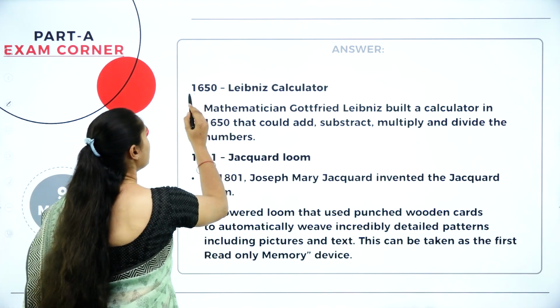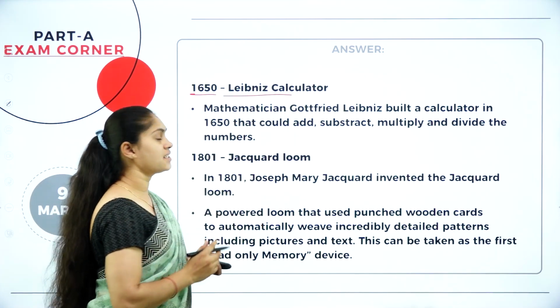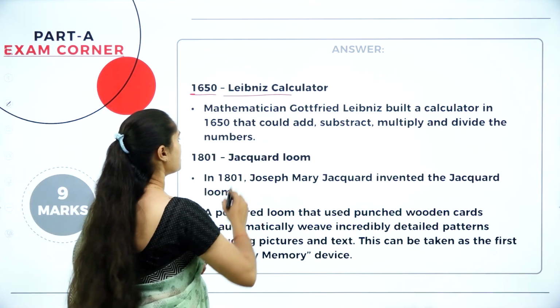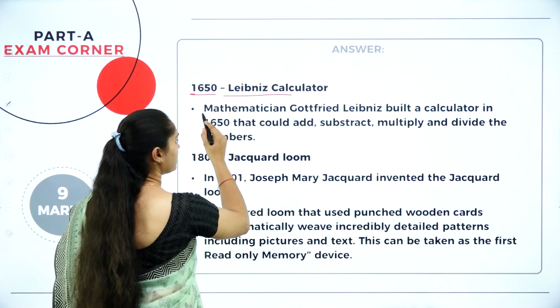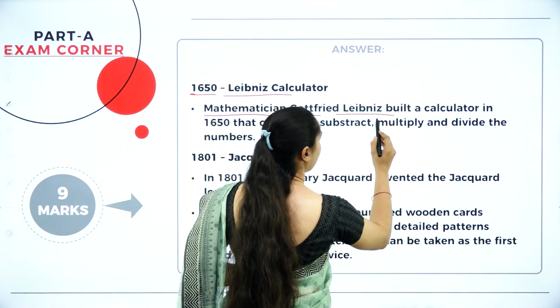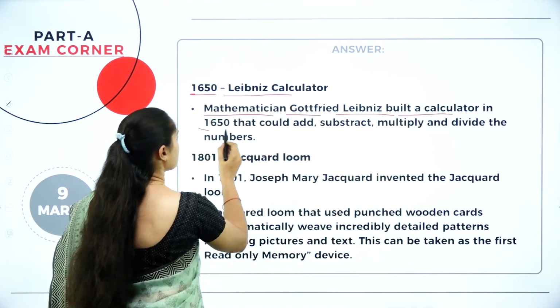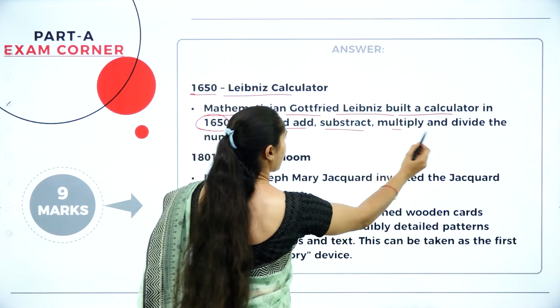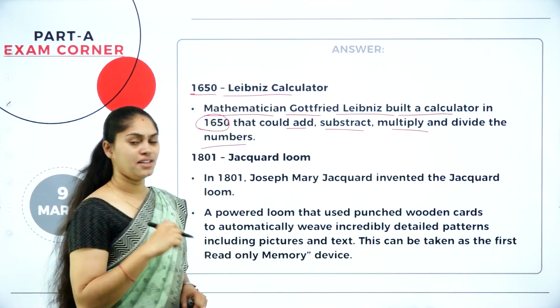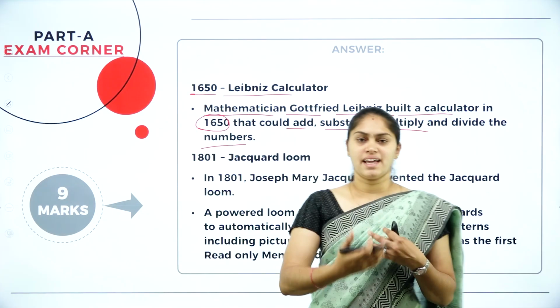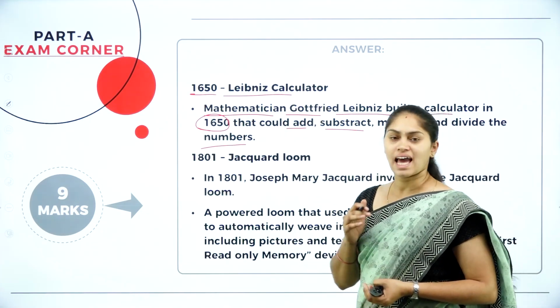Next what we have? In 1650, the Leibniz calculator. This was invented by the mathematician Gottfried Leibniz, who built a calculator in 1650 that could add, subtract, multiply and even divide numbers. So for that reason, they invented this Leibniz calculator.